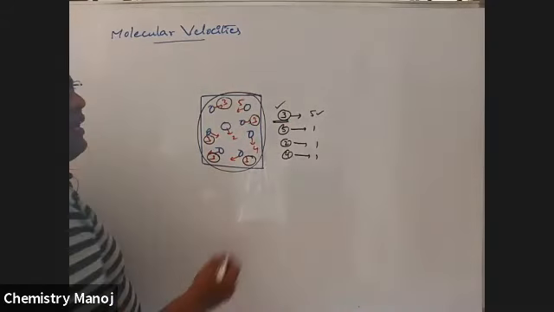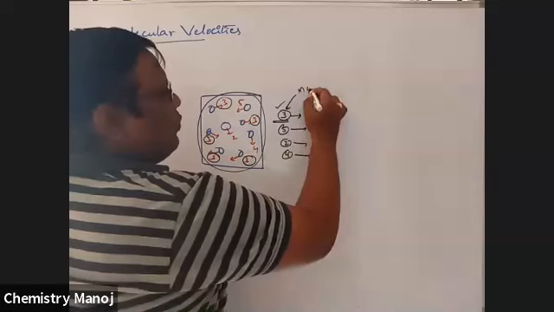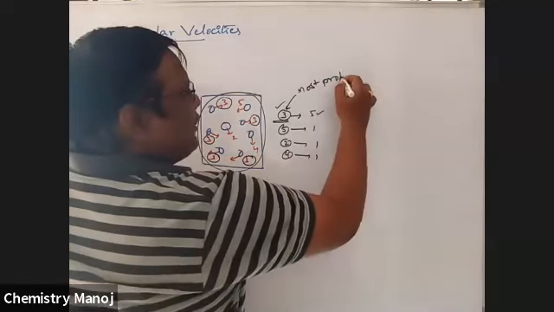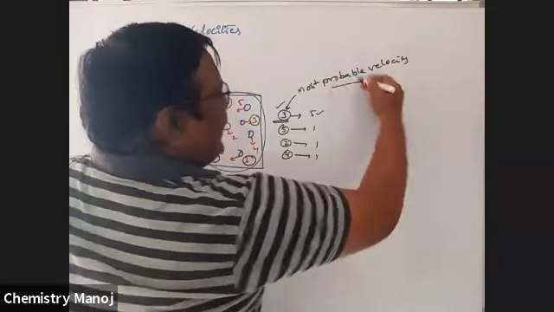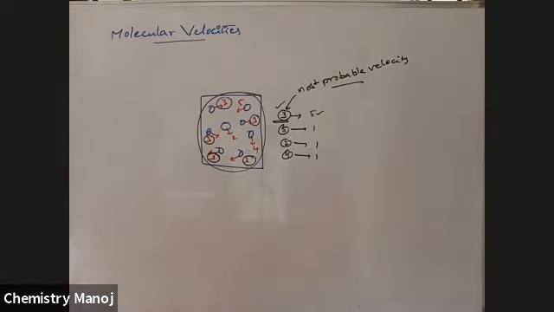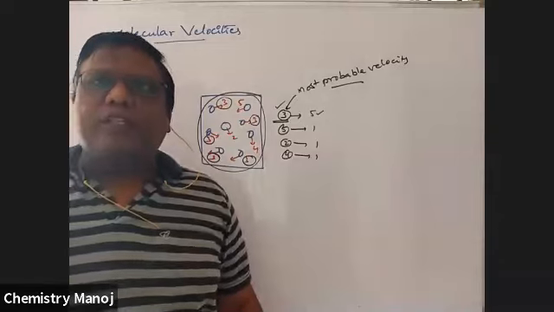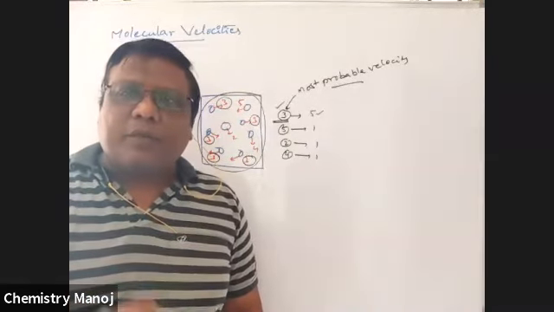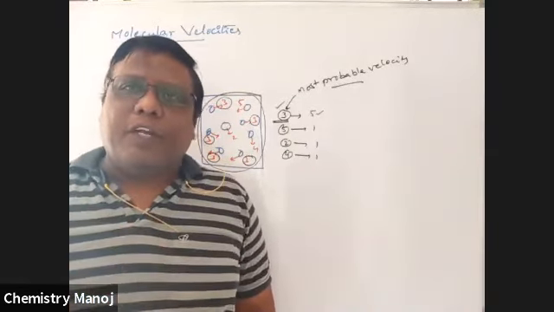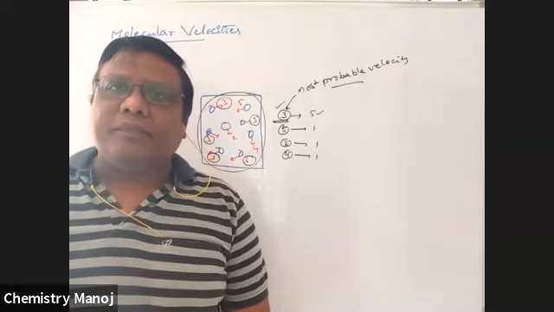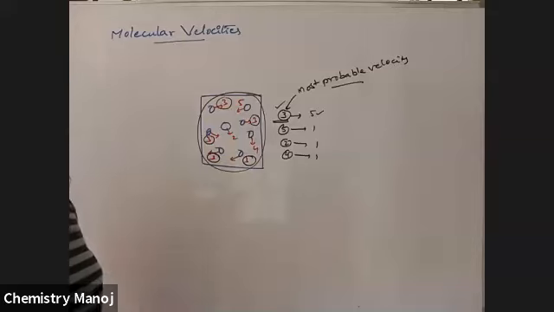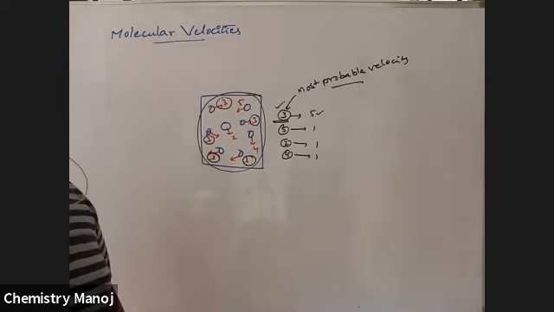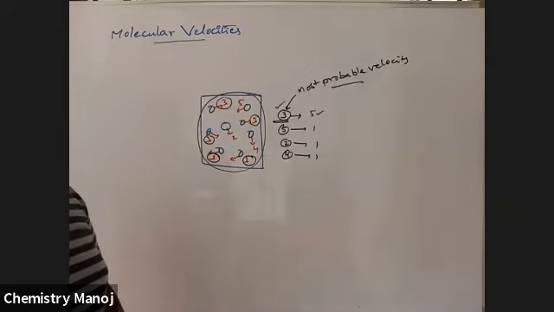That velocity is called the most probable velocity. Mind it. What is most probable velocity? That is the velocity possessed by the maximum number of gas molecules present in a given sample of gas. That is called the most probable velocity.